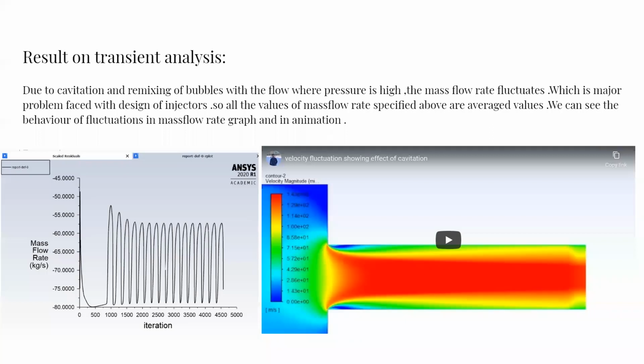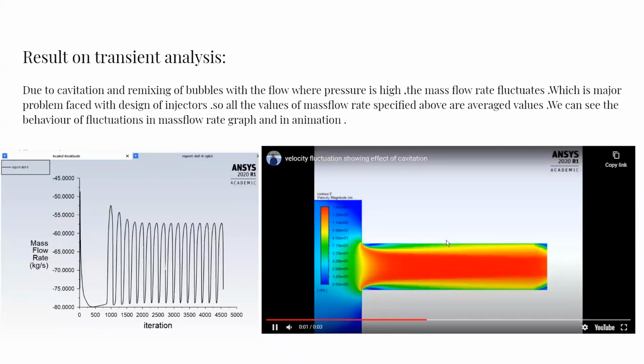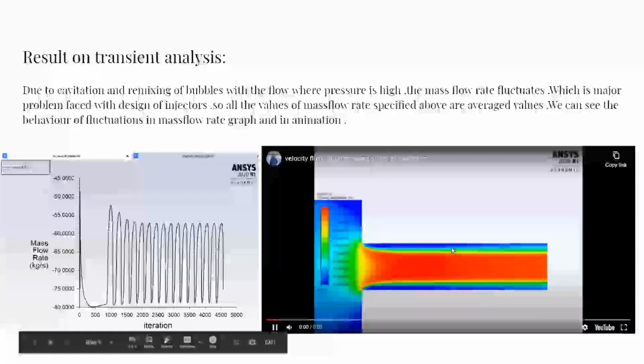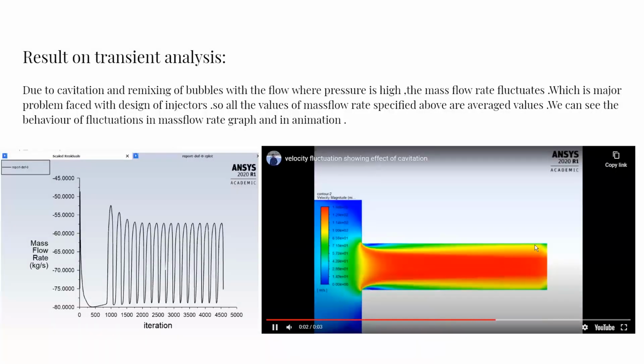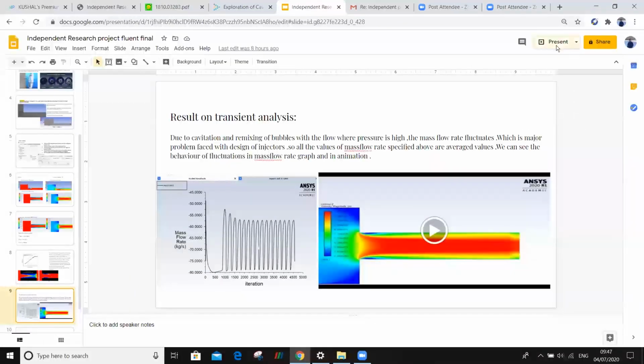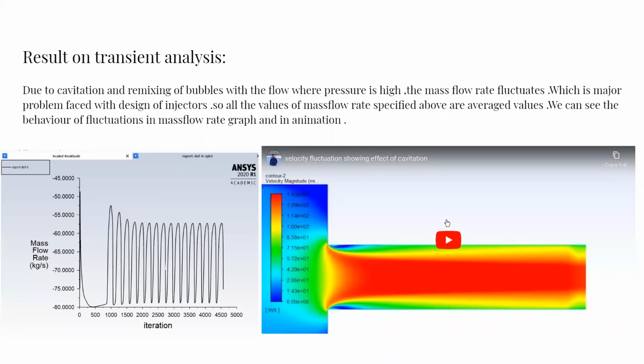This was captured using the velocity animation. Here we can see the fluctuations in velocity, which affect the mass flow rate of our fluid. This is mainly because of cavitation, and it is an important problem faced by industries in developing injector geometries.